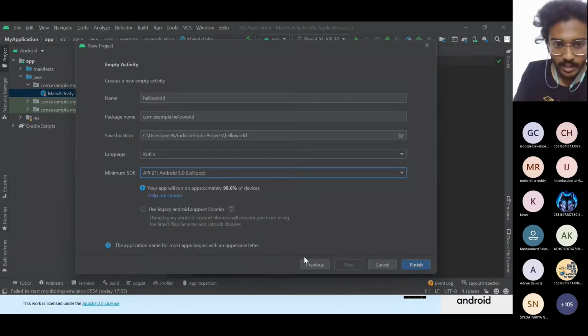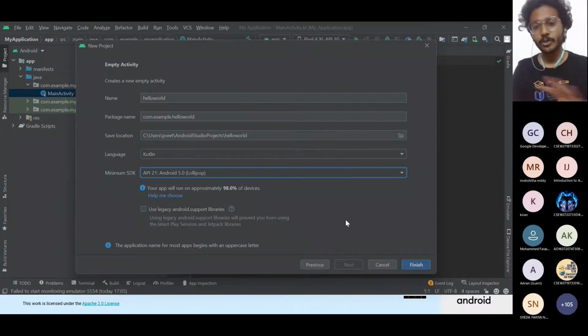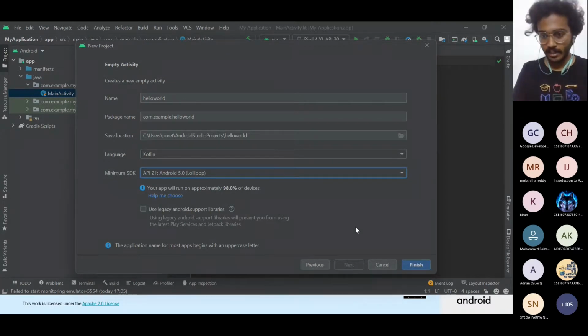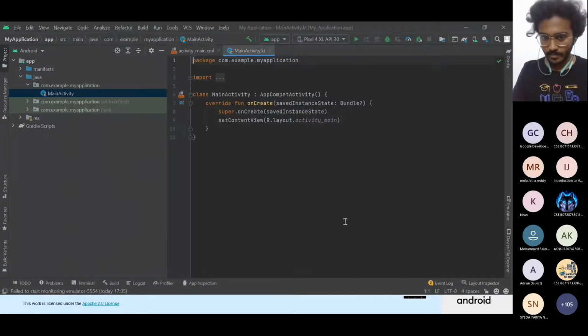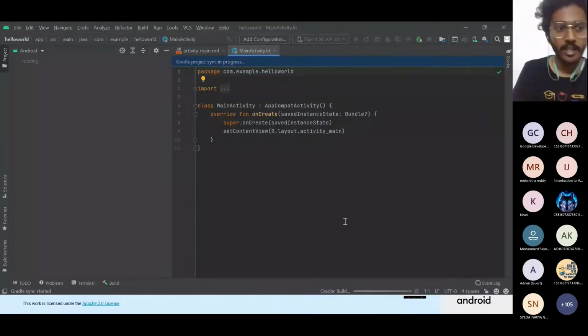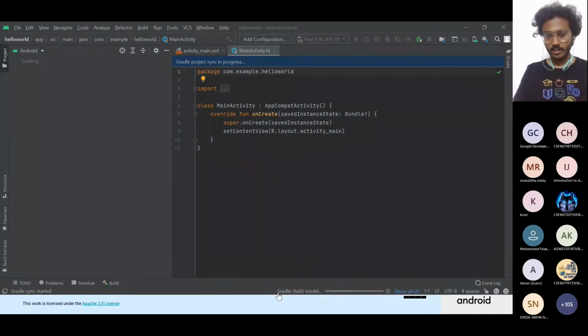Okay, and see there is a thing here. Your apps will run on approximately 98% of devices. So this Android Studio will take care of everything. Then after clicking that, we need to click finish. Then we'll be able to see this new project running. So yeah, you see here in the bottom of the screen there is something called Gradle is building.